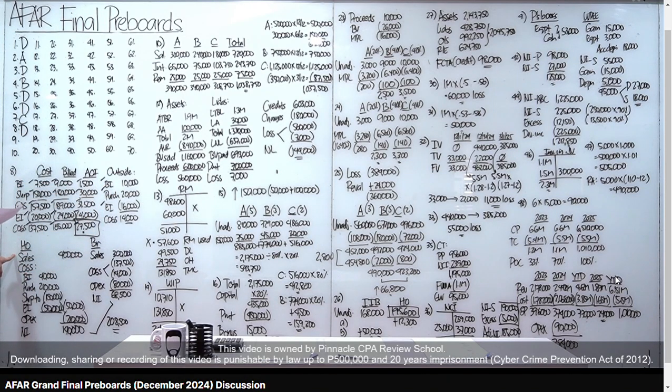Start tayo kay home office, yung sales niya, according to sa given, sa middle portion, 400,000. Beginning inventory, 40, given yan. Purchases, 210,000. Shipments to branch, huwag mo kalimutan i-minus yung 150. Yung ending inventory, given din nasa baba, 50,000 yung nakalagay. OPEX, huwag mo kalimutan i-minus because net income yung kino-compute natin, 210. Net income ni home office, 140,000.